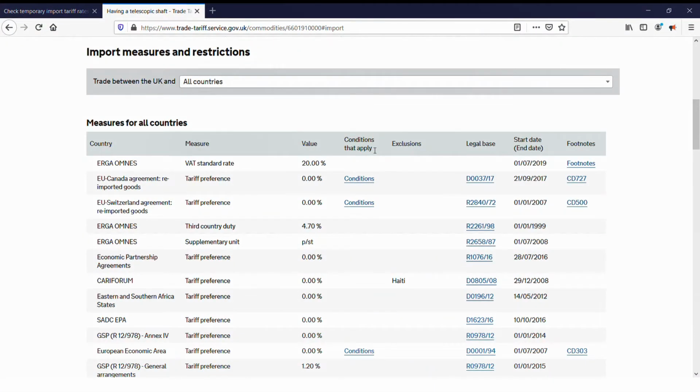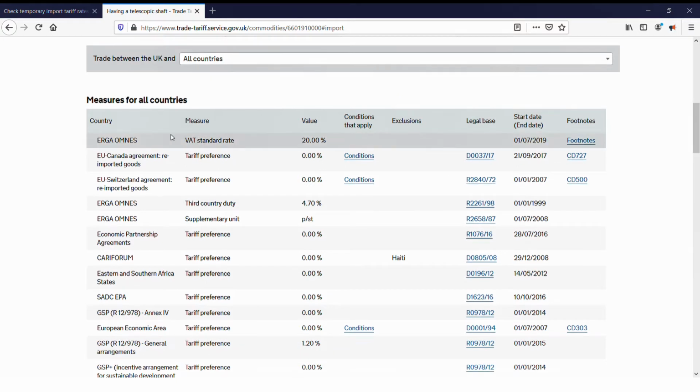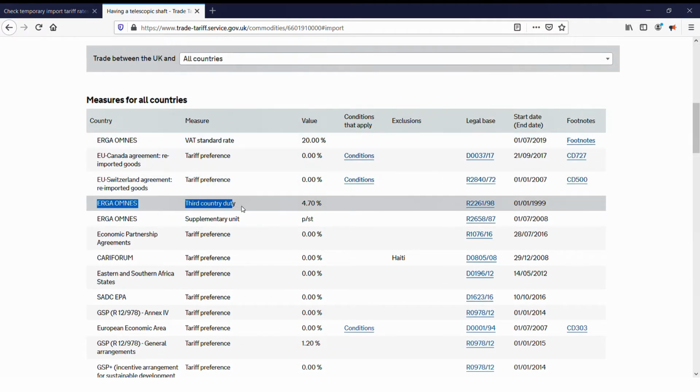We are in our import measures and restrictions page. So, theoretically, after a no-deal Brexit, the erga omnes rates we see here will apply to our imports from all countries in the European Union. The VAT and duty charges for our umbrellas will go up from 0.00% to the erga omnes rates. That is, up until the point when and if the UK ever strikes up a new and separate trade agreement with the EU.